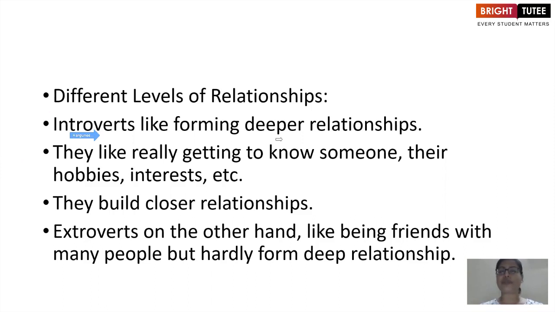Introverts like forming deeper relationships with people. So fewer people, but quality relationships. Close people. They like really getting to know someone. They are interested in what are their hobbies, their interests, etc. And they have a tendency to build closer relationships which last for a long time. Extroverts, if we talk on the other hand, they like being friends with a lot of people, but they hardly form deep relationships with people. Right? So that's the major difference between the kind of relationships, the quality of relationships that these two types of people have.